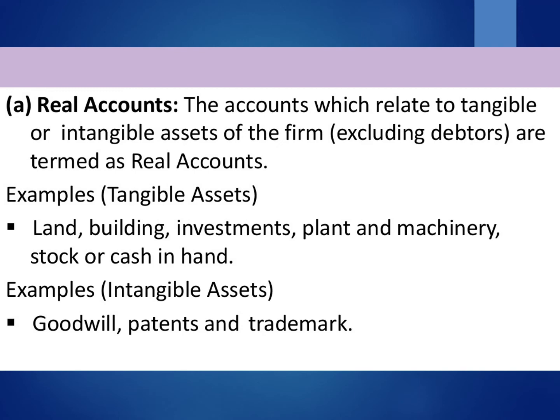Tangible assets includes accounts like land, building, plant, machinery, furniture, vehicles, etc. Intangible assets include goodwill, copyright, patent, trademark, etc. In addition to tangible and intangible assets, investment like investment in shares of company, investment in debentures, investment in deposit accounts are also included in assets account.